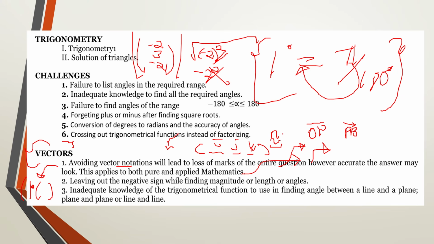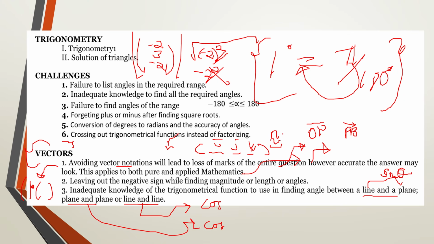The other one is going to be inadequate knowledge of the trigonometrical function to use when you're finding angle between a line and a plane, and also a plane and a plane and a line and a line. Now for this, I made this very simple for my students. If at all you're having uniform things, if at all you're having a line and a line, you'll be using cos. If you're having a plane and a plane, you'll also be using cos. But if at all they have mixed them, line and a plane, for this we are using sine, and the formulas are available in the mathematical logbooks.